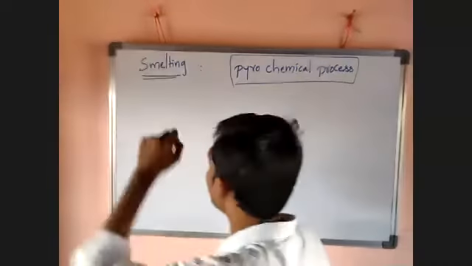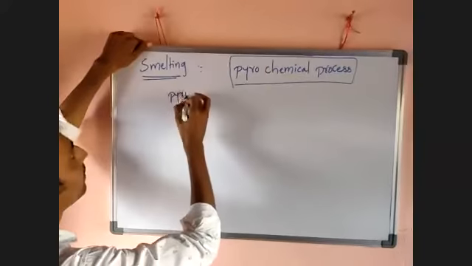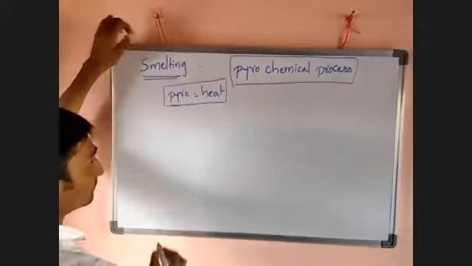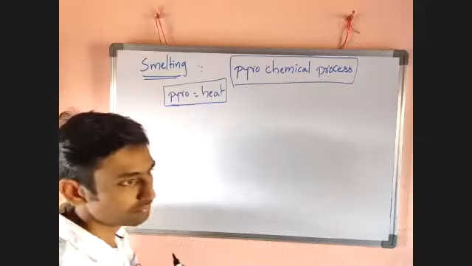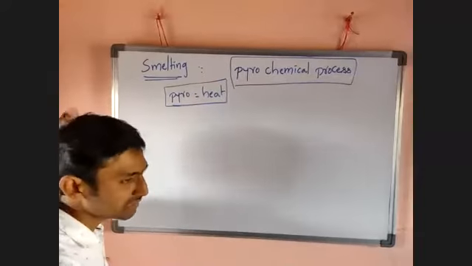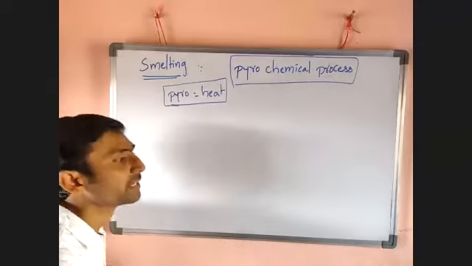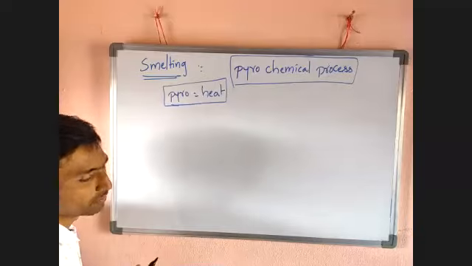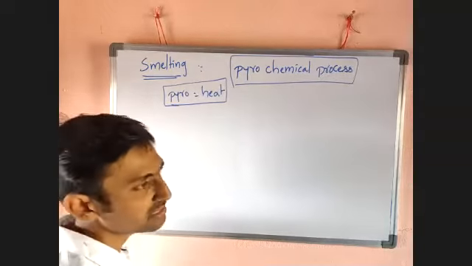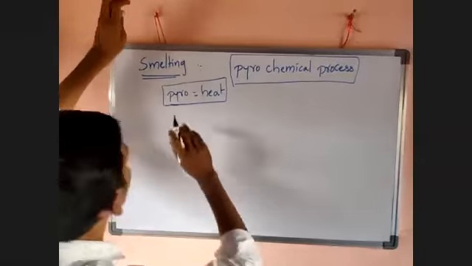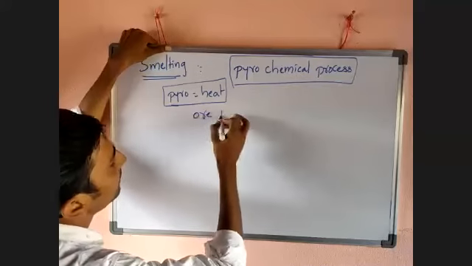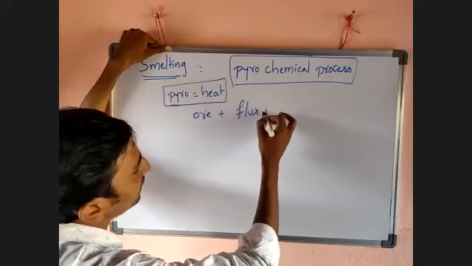What is meant by pyro? Pyro is nothing but heat. So it is a heat chemical process because it is carried out at a high temperature. That's why it is called a pyrochemical process. Smelting is a reduction process. So look here. In smelting, what do we do? Ore is mixed with flux plus fuel.